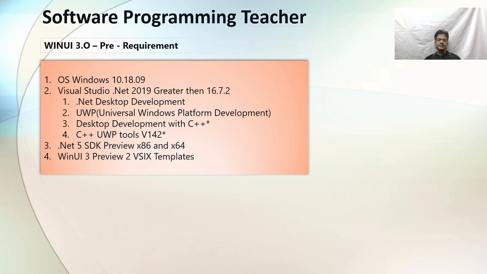Next, move to runtime. Now we know very well that when we are working in .NET, we have a runtime environment. When we develop any application in C sharp, it is converted into intermediate language, then it creates the exe, and then it goes to the presentation level. In the same way, we also have a runtime environment in WinUI.